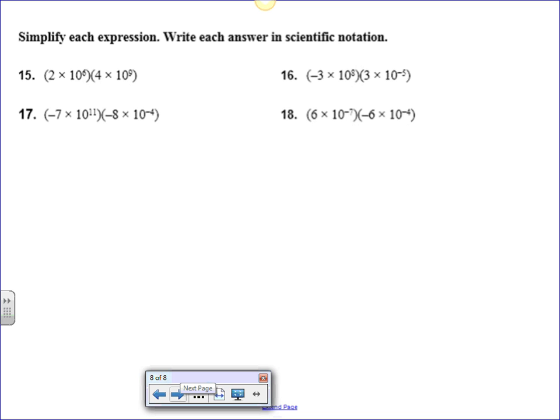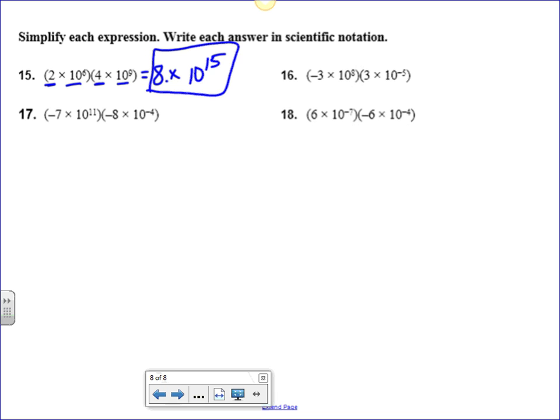Okay, with that in mind, we're going to look at this next slide. We're going to be using these rules of exponents to multiply here, but then we want to write it in scientific notation. So to do a problem like this, we first look at the 2 and the 4, and we can just multiply those, and that would be an 8. And then I look at my base 10, and I've got a 10 to the 6th and 10 to the 9th, and hopefully we can see that that would just be 10 to the 15th. Now, the final question you ask: is it scientific notation? Do I have only one number in front of the decimal? If my decimal is here, yes, I only have one number in front. So this right here would be my answer in scientific notation.